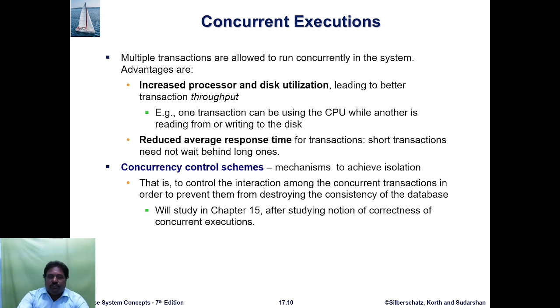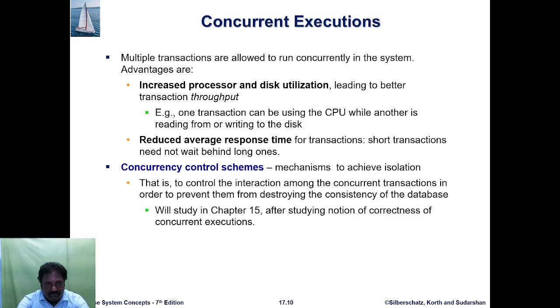Then concurrent execution. Concurrent execution denotes that multiple transactions are run concurrently in the system. For example, A transfers the amount to B, then A transfers an amount to C, then A transfers to D, and A transfers to E and F. So account A makes multiple transfers to multiple accounts B, C, D, E, F.